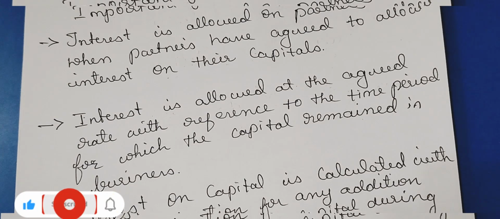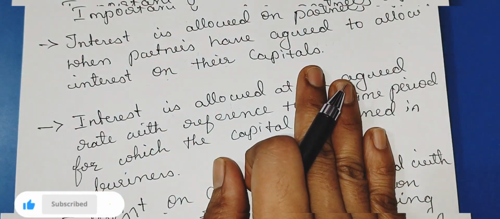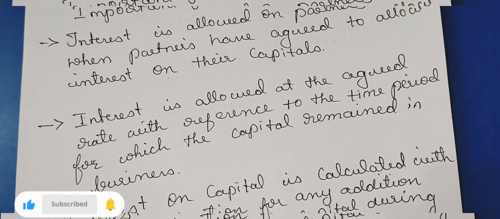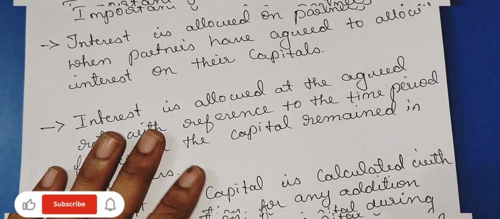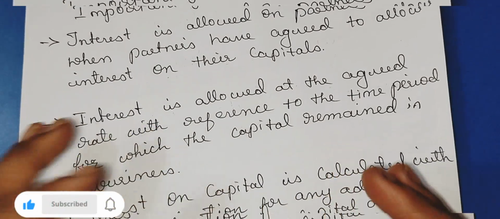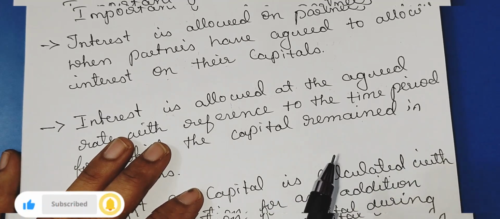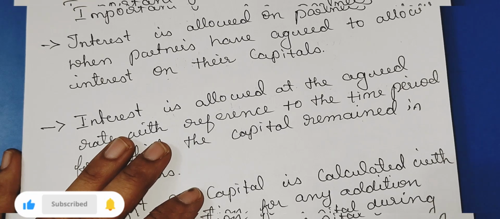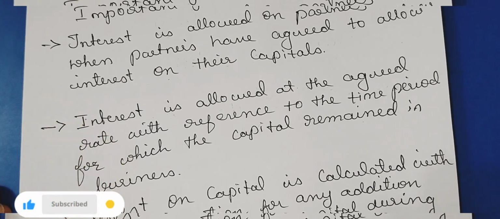In case of any emergency I need cash, means I am withdrawing from the capital only. In that case, whatever the remaining amount is there, on that interest on capital will be calculated. In other cases, like you want to expand your business, you have added additional capital to the business, then on the additional capital also, from the date which you have introduced, till the year end, interest on capital will be calculated.